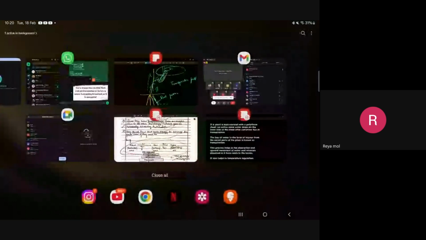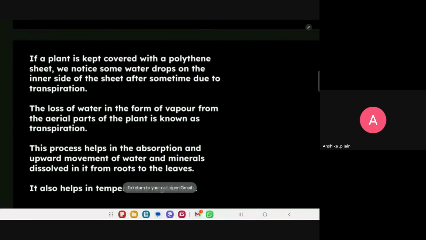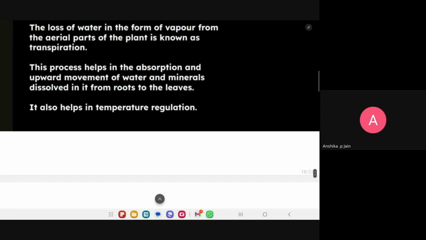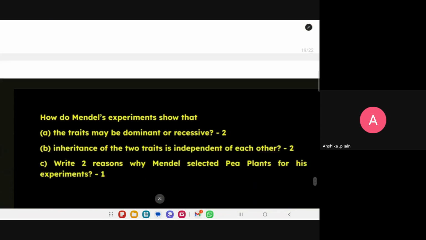Anshika. Yes. Anshika, read this answer. Yes, ma'am. If a plant is kept covered with a sheet, we notice some water droplets on the inner side of the sheet after some time due to transpiration. The loss of water in the form of vapor from the aerial parts of the plant is known as transpiration. This process helps in the absorption and upward movement of water and minerals dissolved in it from roots to the leaves. It helps in temperature regulation. Very good.